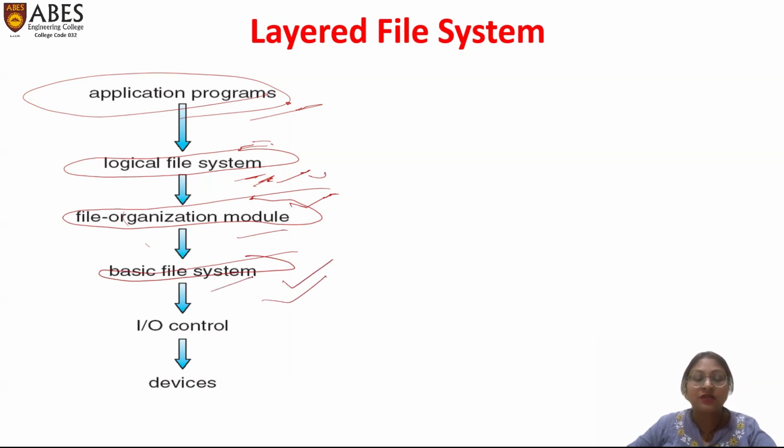These file systems are accessed or controlled by various input-output devices. These can be a mouse, keyboard, or screen, a laptop screen, from where you can see what you are accessing. And these input-output controls are connected with the devices, as I already discussed.